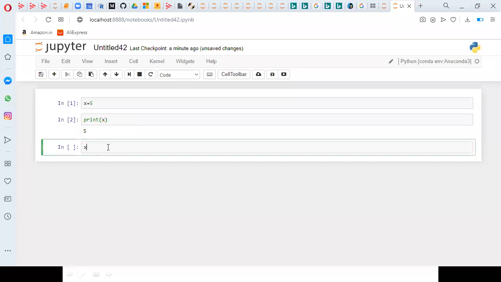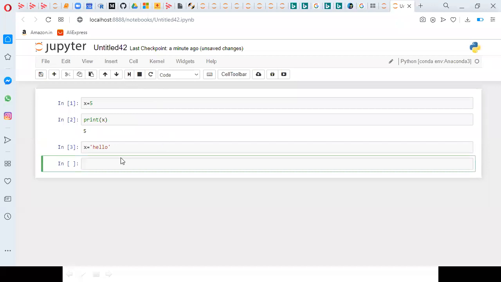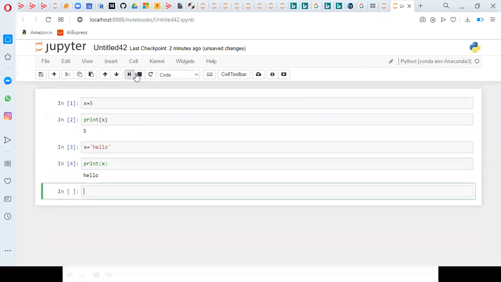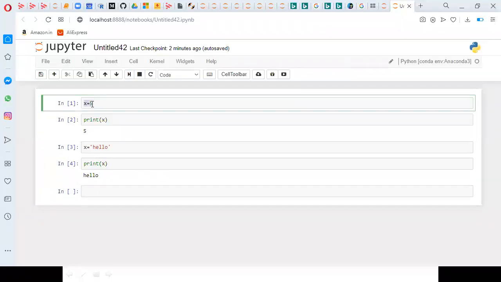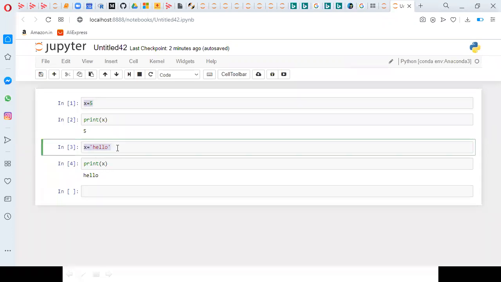Again, if I say x equal to hello, for every command you need to click on execute, run the cell, and then I am typing print x. If I execute it, now I got hello. So earlier x is 5, now x is hello. Automatically, based on the value which you provided, it will be converted.